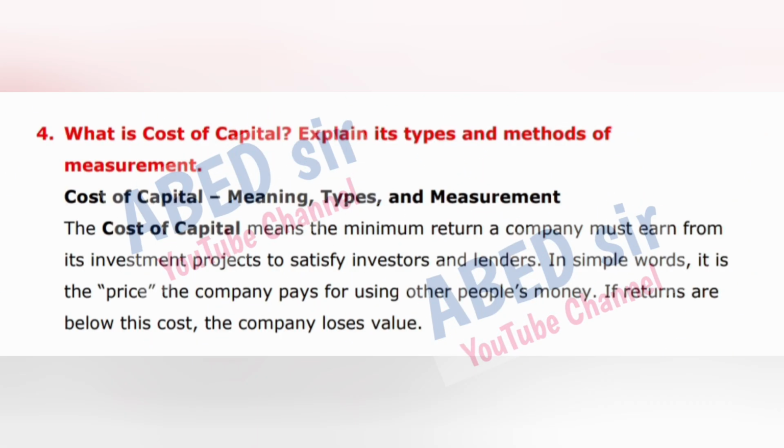What is cost of capital? Explain its types and methods of measurement. Cost of capital meaning, types, and measurement. The cost of capital means the minimum return a company must earn from its investment projects to satisfy investors and lenders. In simple words, it is the price the company pays for using other people's money. If returns are below this cost, the company loses value.